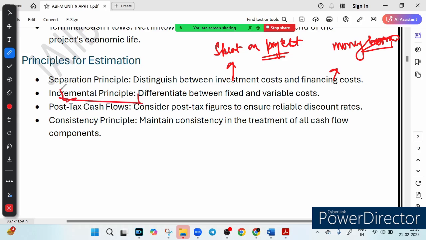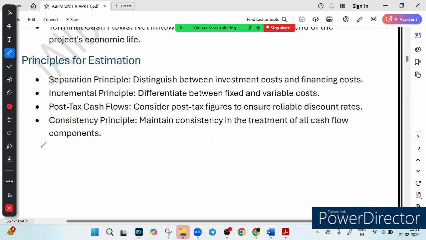Then there is another principle which we call the incremental principle. It identifies which costs are fixed, right? Some fixed costs you might have heard of are rent, salaries, right? So the incremental principle separates fixed cost and variable cost. Rent and salaries are fixed cost, and variable cost can be electricity, raw material.